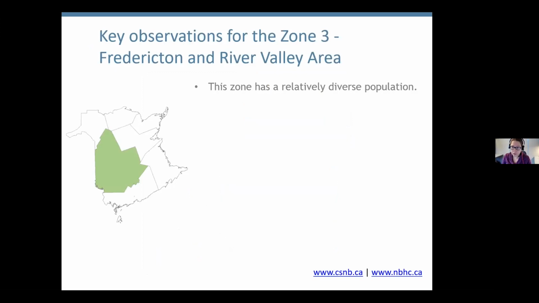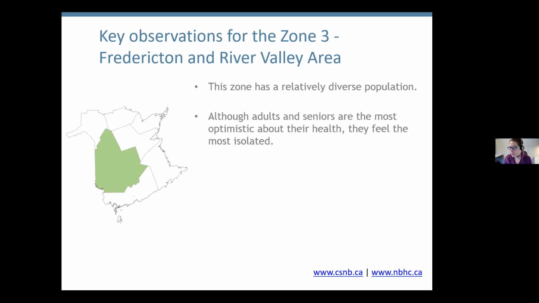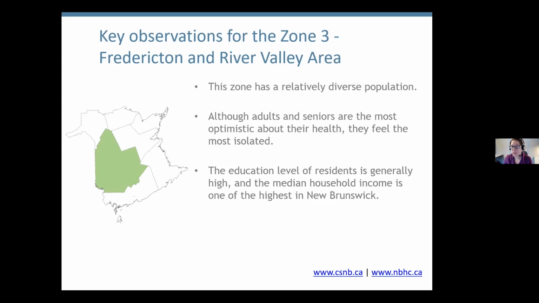So from the observations document that we worked with the MSSU, here are some of the main observations for Zone 3 Fredericton River Valley area. So first, this zone has a relatively diverse population. Although adults and seniors are the most optimistic about their health, they feel the most isolated. The education level of residents is generally high, and the median household income is one of the highest in New Brunswick. The residents in these zones are the least satisfied with the health services received.